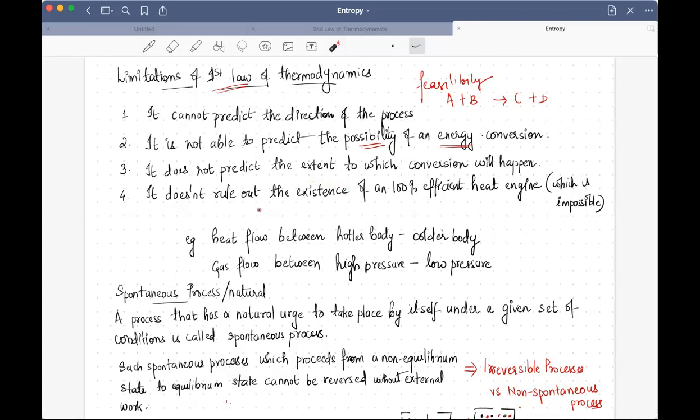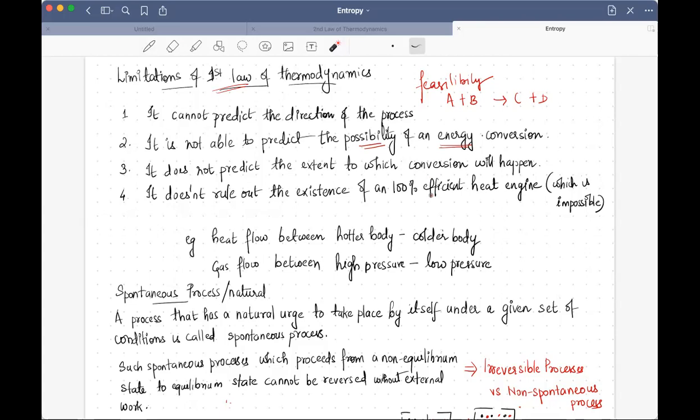Then the fourth limitation is that it does not rule out the existence of a 100% efficient engine. We know that no engine is 100% efficient, but the first law doesn't rule out this possibility. It says that if energy is converted from one form to another, it's always a 100% conversion. For example, when we talk about automobiles where heat energy is converted to mechanical energy, it says that the conversion is 100%.